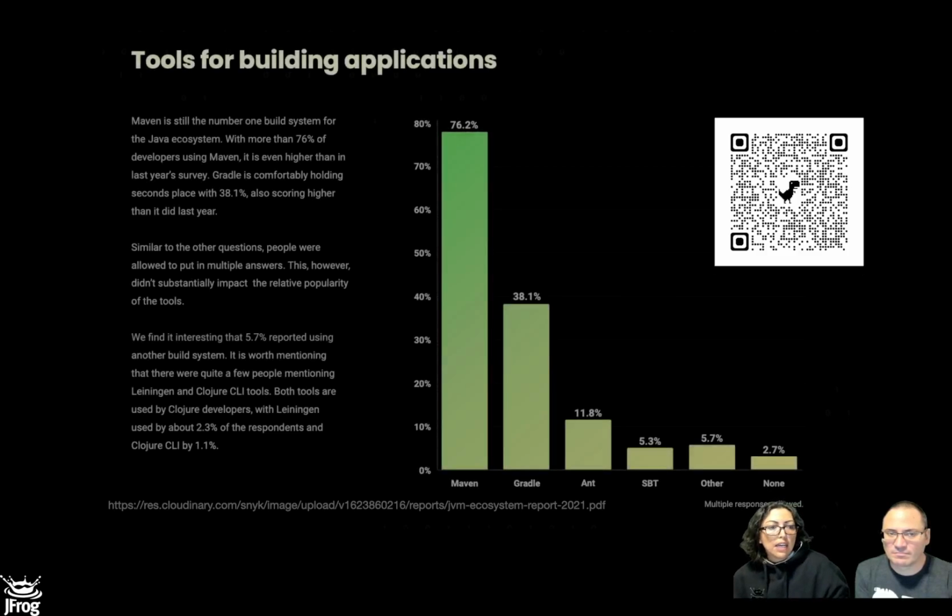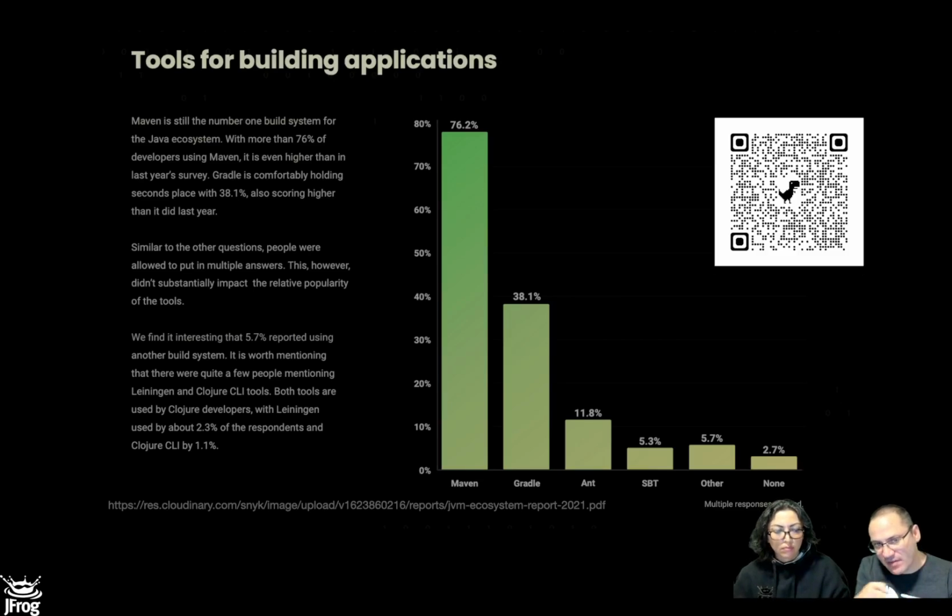This is the Snyk JVM Ecosystem Report of 2021. And the tool for building applications is still Maven. In the slides, you will start noticing a lot of QR codes. You can follow the QR codes to the reports that we are presenting and all the information that is there. So you can think of Maven as obviously a build tool, but the POM format is used to also consume dependencies regardless of the build tool.